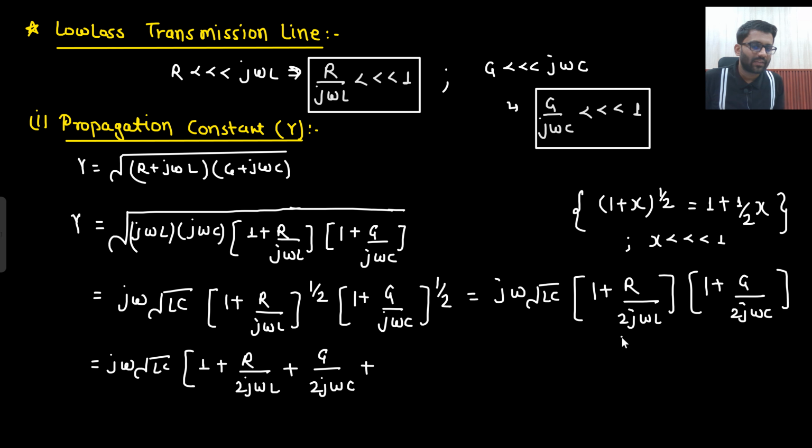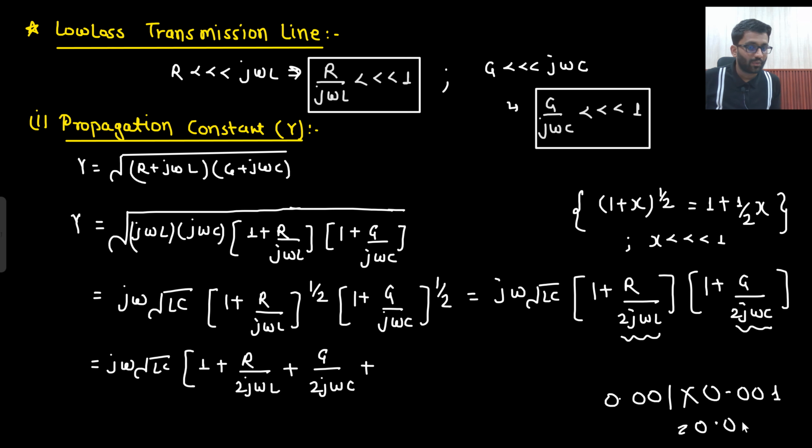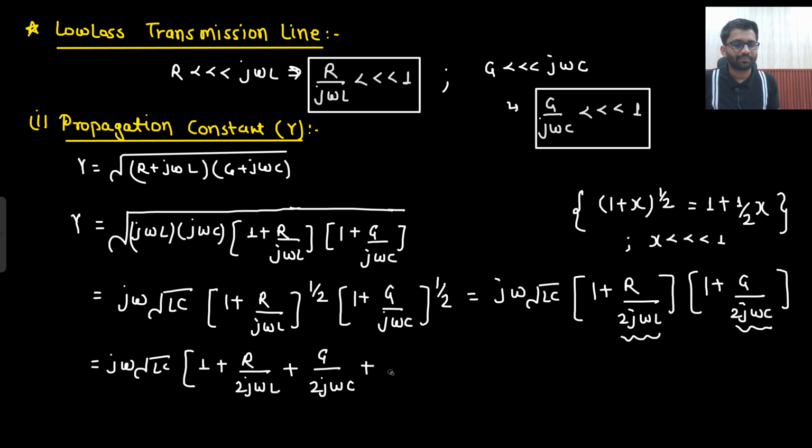This is a very small quantity, because you know that G/(jωC) is very much less than 1. So 0.001 into 0.001 gives 0.000001, a very small quantity. So this is nearly equal to 0, so that part I am ignoring. Is that clear to you?